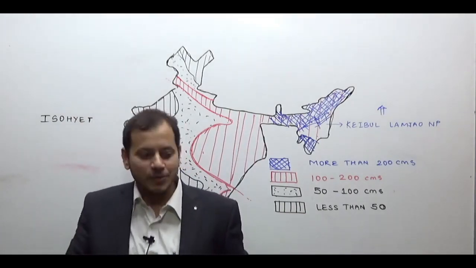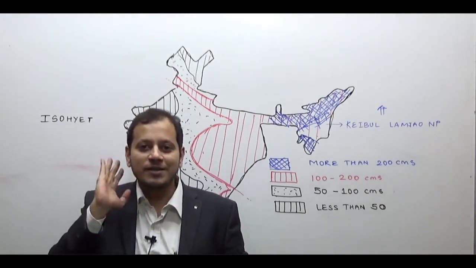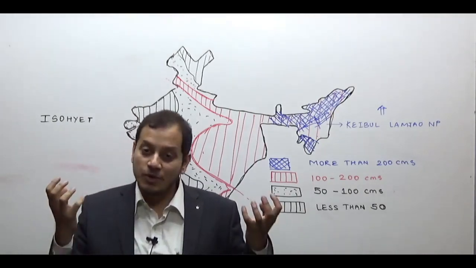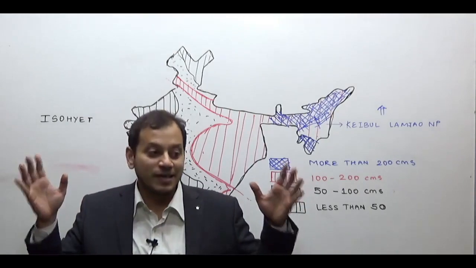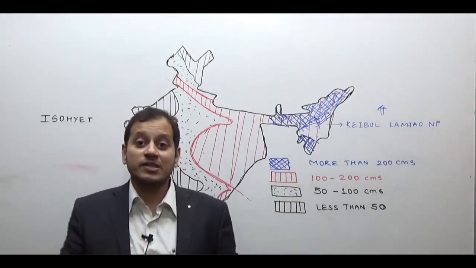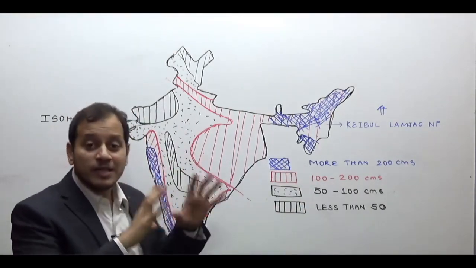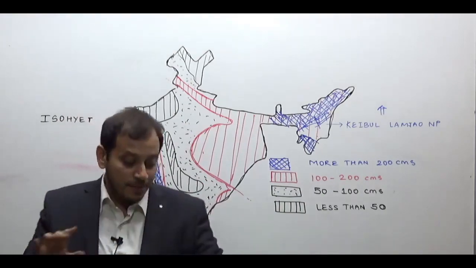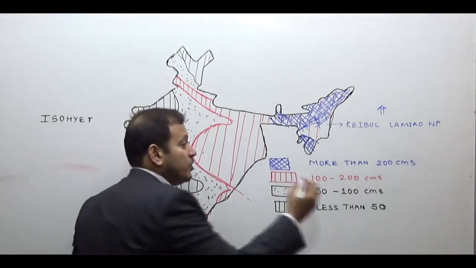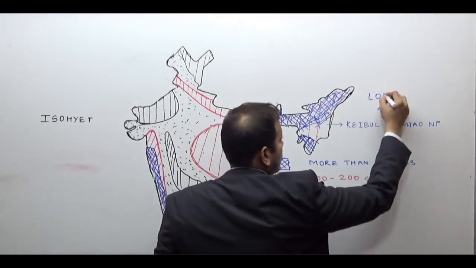And interestingly, you can have a sip on that. It is so hard, so strong, that there are coffee shops and resorts on this, and you can actually go and settle there. You can actually sit there. So, Keibul Lamjao National Park in the Loktak Lake.